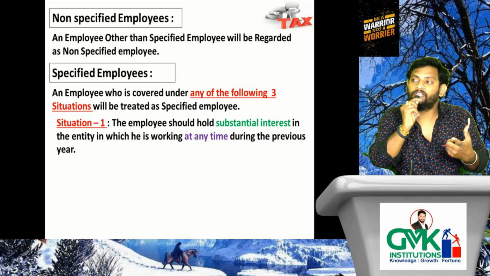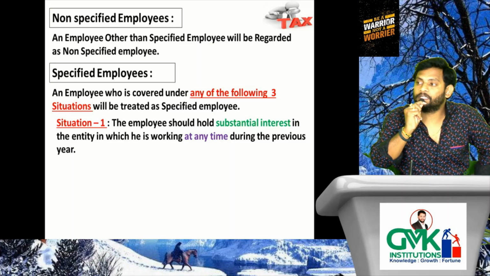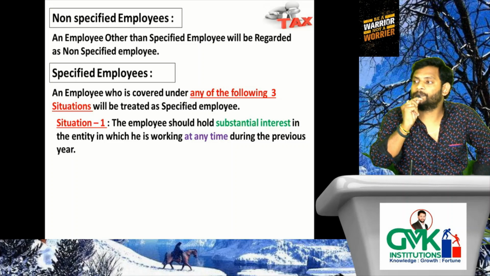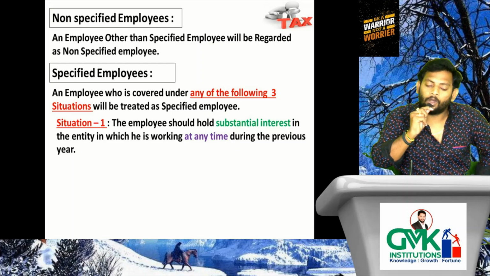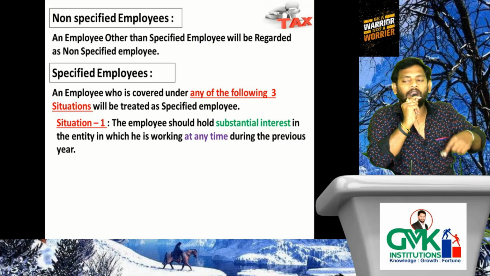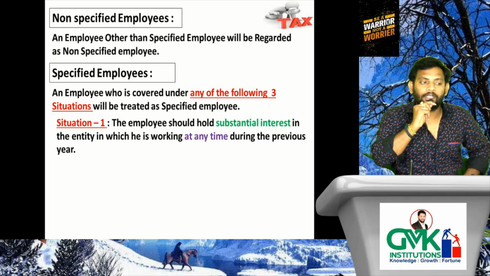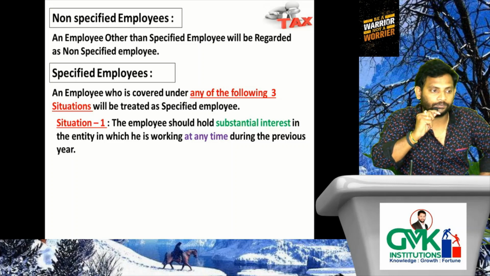At what time does he have to hold the substantial interest? At any time during the current previous year in which you want to decide the category of the employee. So what do you mean by that statement? Let's verify. First of all, I will explain about substantial interest. Then I will go to the technical term, at any time.